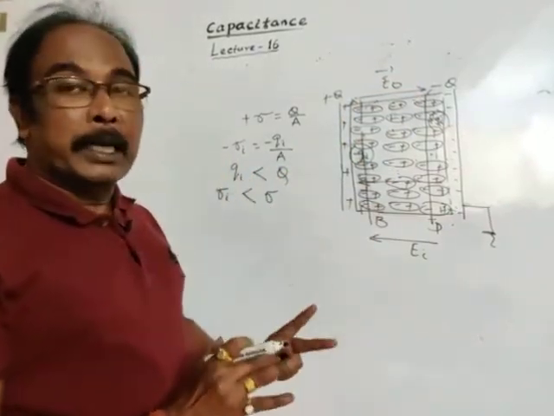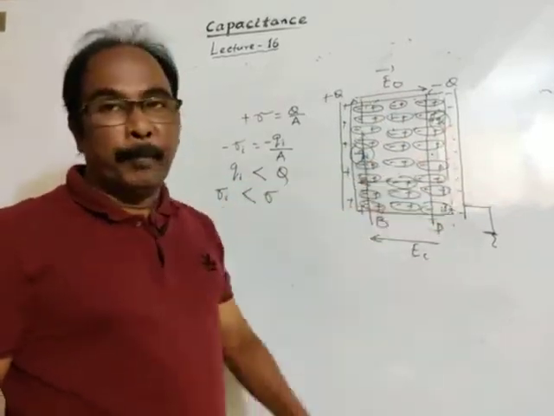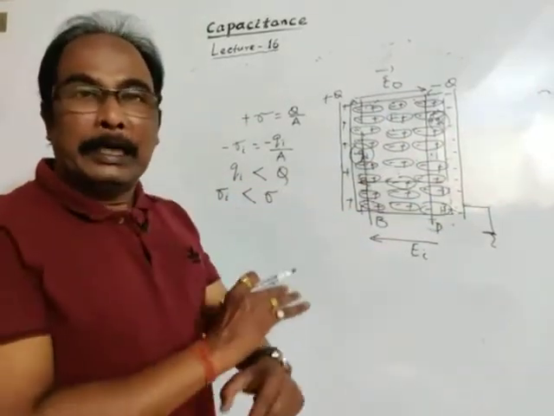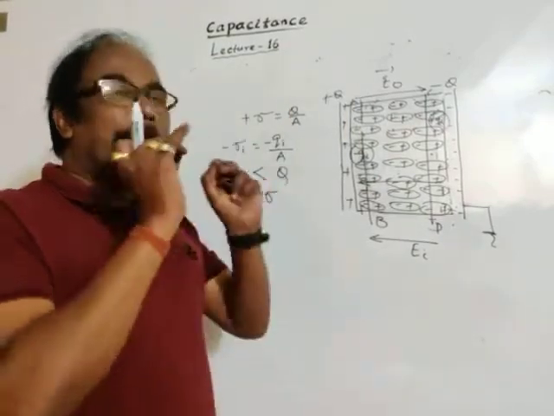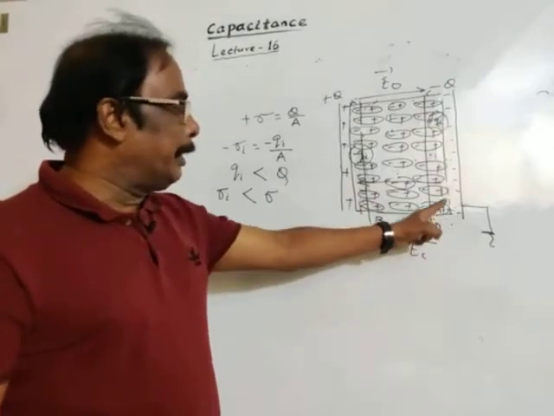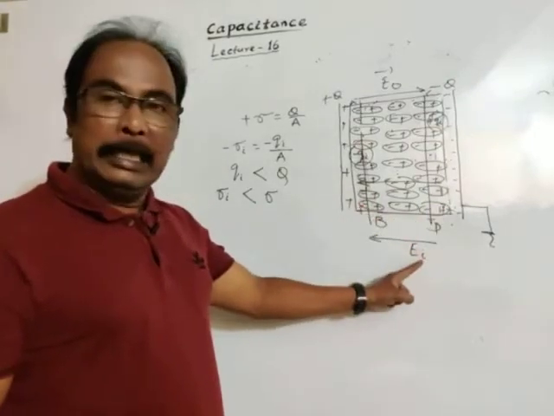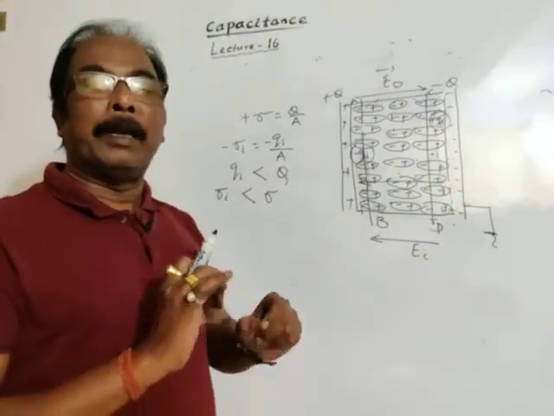Thus it may be concluded that by introducing a dielectric medium between the two oppositely charged plates, the resultant electric field decreases, because the electric field due to induced charges Ei is opposite to the direction of the original electric field E naught.